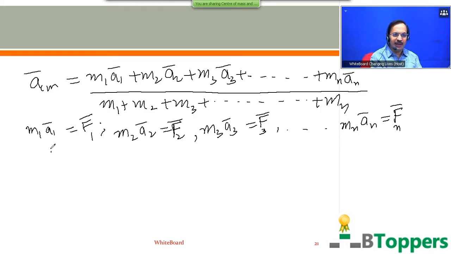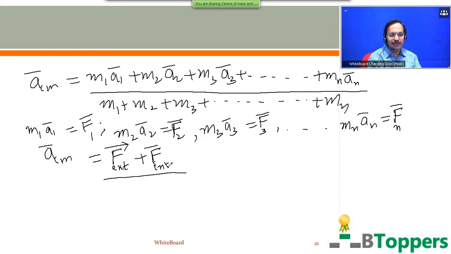So the acceleration of the center of mass of the system of all the particles is the vector sum of all the forces acting on all the particles of the system, divided by the sum of the masses of all the particles of the system. The vector sum of all the forces acting on all the particles of the system can be written as the vector sum of the external forces and the vector sum of the internal forces between the particles of the system.